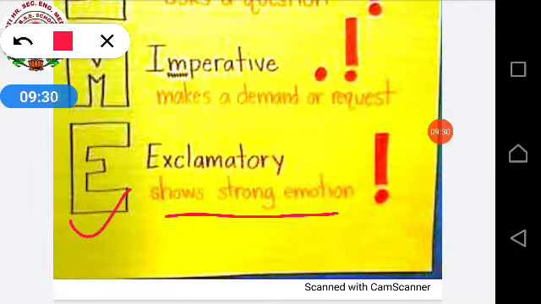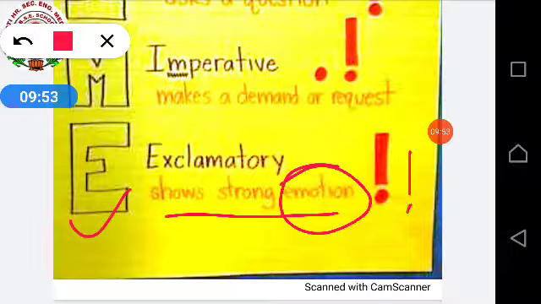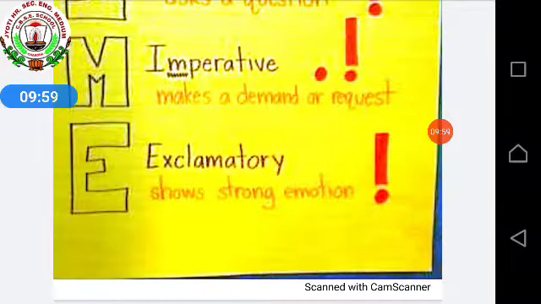All the strong emotions, all the strong feelings come under your exclamatory sentence. Emotion is also known as feelings. And that feeling could be any feeling, like when you are angry, surprise, happiness, all this comes under your exclamatory sentence. And in this you have to put an exclamation mark. It is very necessary. Okay?